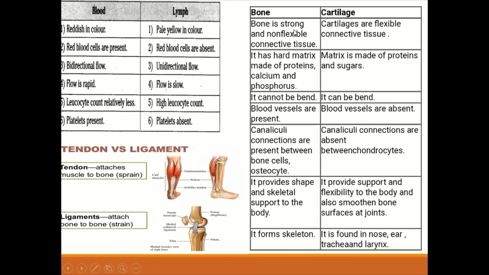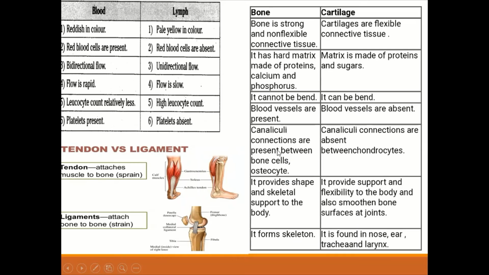All right. Now the difference between bone and cartilage is bone is strong and non-flexible connective tissue, whereas cartilage is the flexible connective tissue. Bone has hard matrix made up of proteins, calcium, and phosphorus. Cartilage's matrix is made up of only proteins and sugar, no calcium and phosphorus in the cartilage. Bones cannot be bent. Cartilages can be bent. Blood vessels are present in bone. Blood vessels are absent in cartilage.